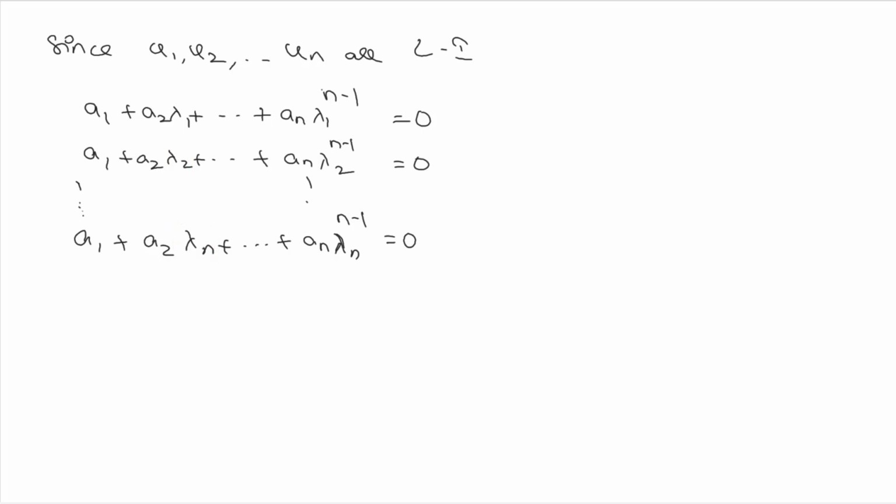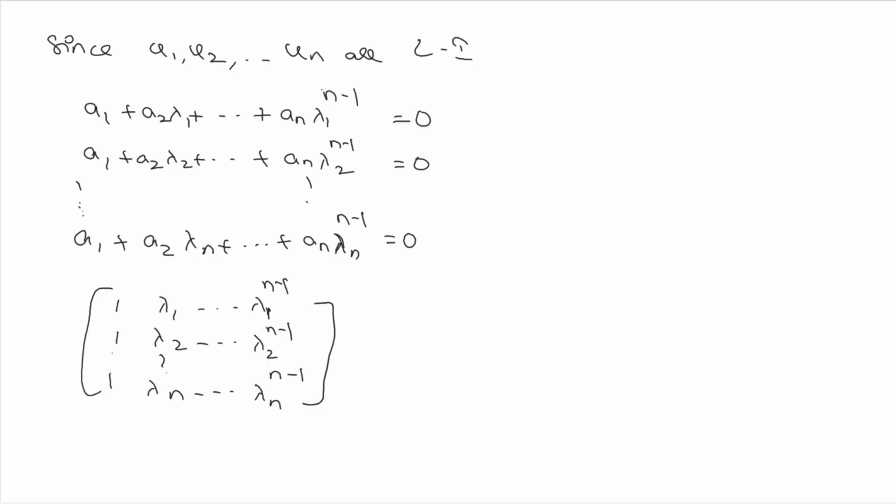So when we write this in terms of matrix representation, it can be written as the matrix with rows 1, lambda 1, and so on up to lambda 1 to the power of n minus 1; 1, lambda 2, and so on up to lambda 2 to the power of n minus 1; 1, lambda n, and so on up to lambda n to the power of n minus 1, times the vector a1, a2 and so on an.